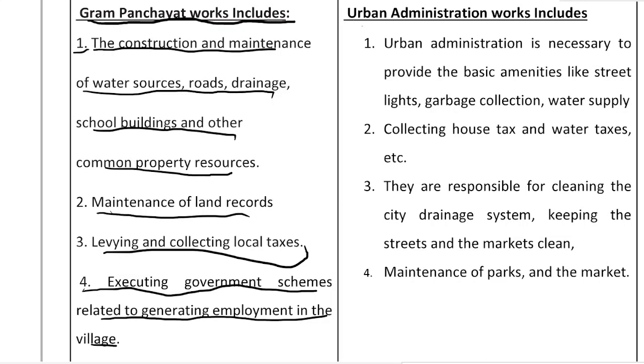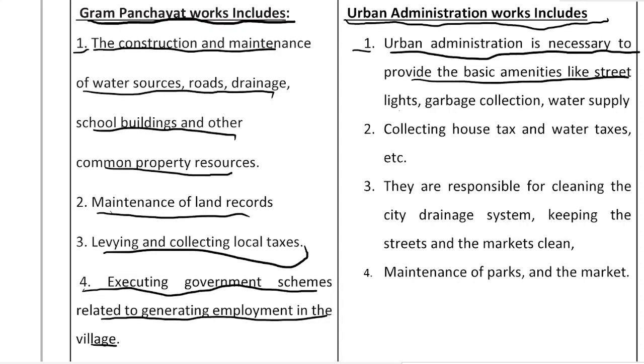Now we will see what are the services provided by our urban administration. The first service is that urban administration is necessary to provide the basic amenities like street lights, garbage collection, water supply. So these are some of the things which the urban administration provides to the citizens, that is street lights, garbage collection or water supply.